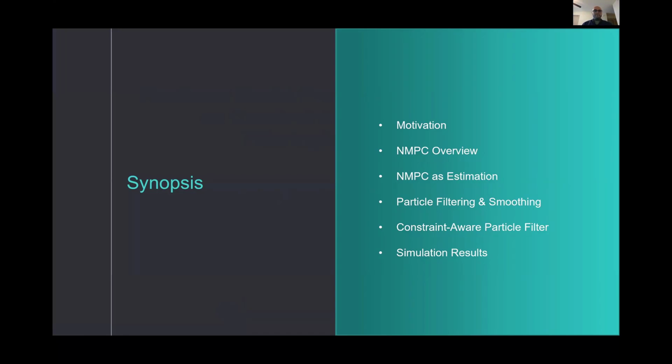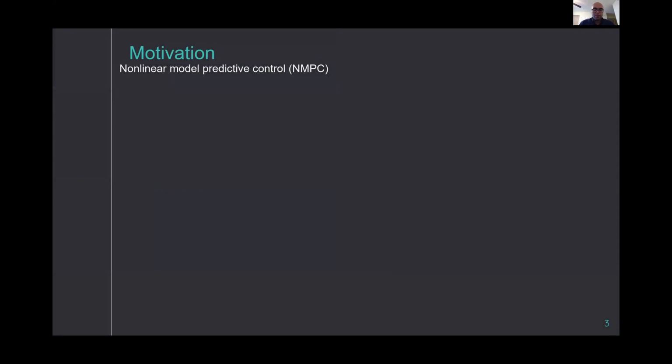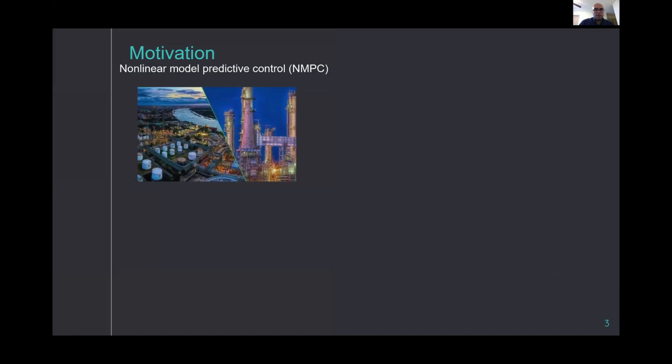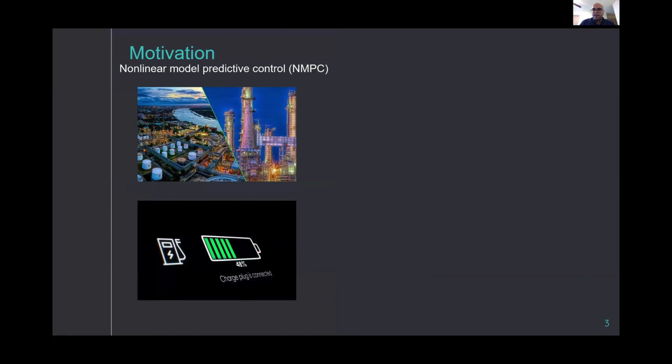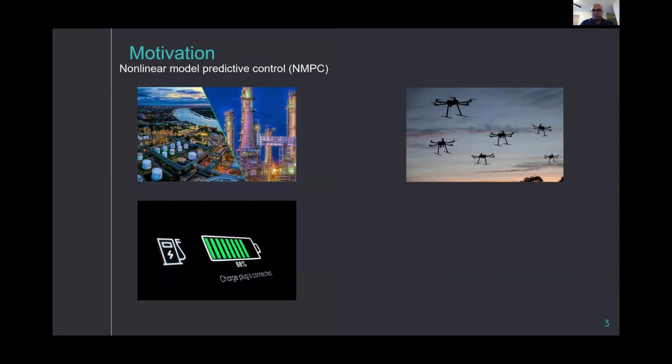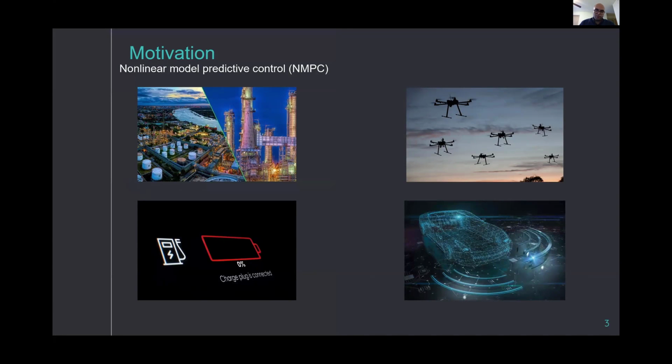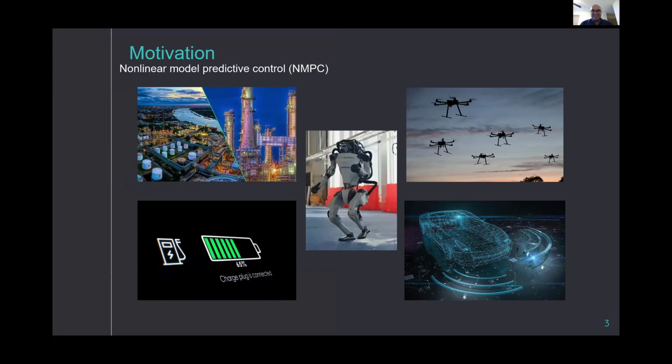So nonlinear model predictive control is an optimization-based method that has seen a lot of applications and success due to its ability to predict the future state of the system. Some applications are in the areas of industrial controls and fast charging of battery cells, with application to control formation of drones and autonomous vehicles, with further application in robotics.